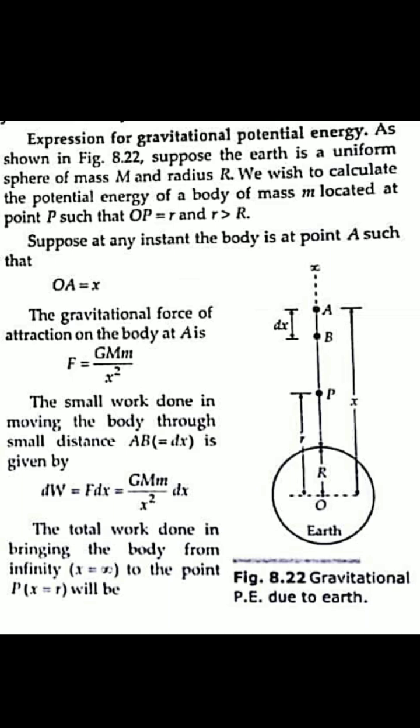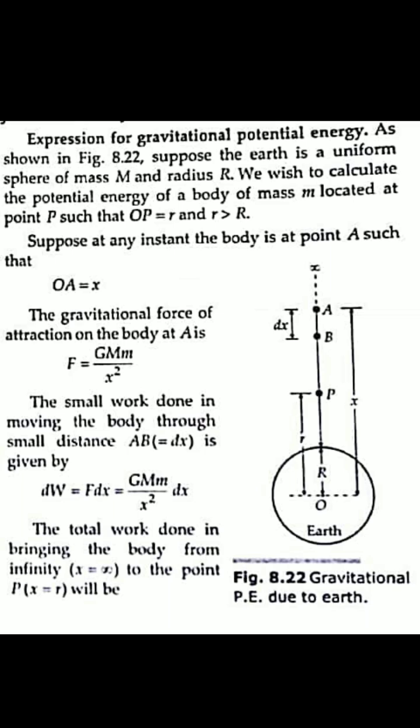For that we consider more points, because we bring that mass m from infinity. First from infinity to point A, then A to B, B to C, C to D, in this way the mass will come to point P. So we consider that at any instant of time the body is at point A, and the distance from the center of the earth, OA, equals x.